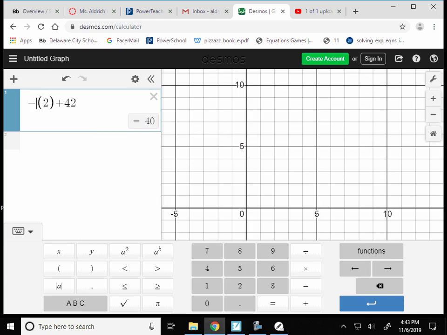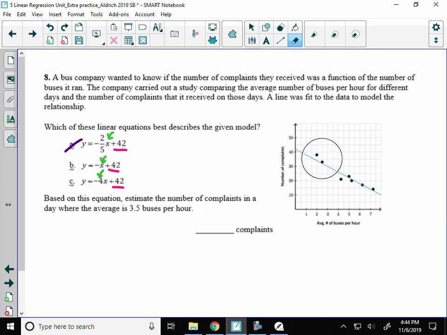Change that negative 1 to negative 4. I get 34, which, if I look at that point again, looks like 34 is on that line that was graphed. So that's why I would choose this one. I hope that makes sense. You could check another point if you wanted.